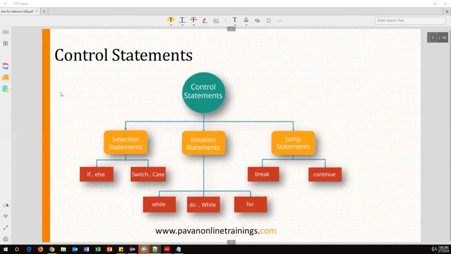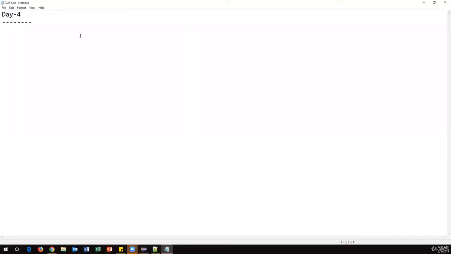Okay. So this is all about today's session. I'll just stop it here, and we'll continue the rest of the things tomorrow. In today's session, we are going to learn about one more important topic from Java, which is arrays. Okay, so arrays is one more important topic we have. So let us discuss the arrays concept today.